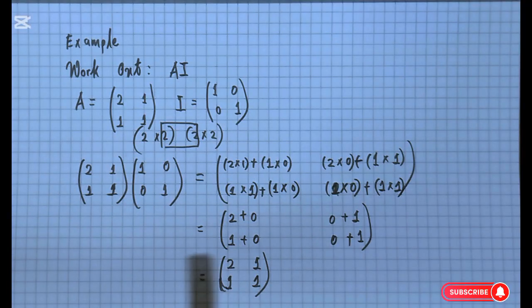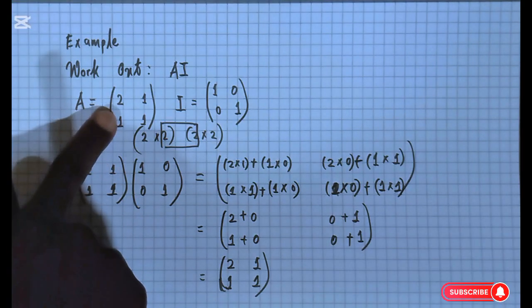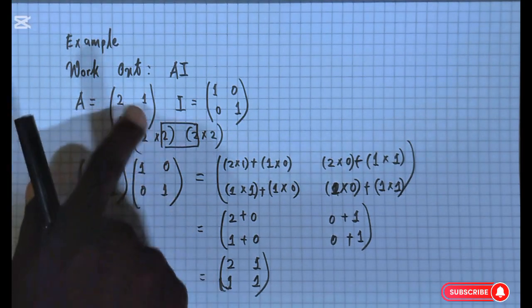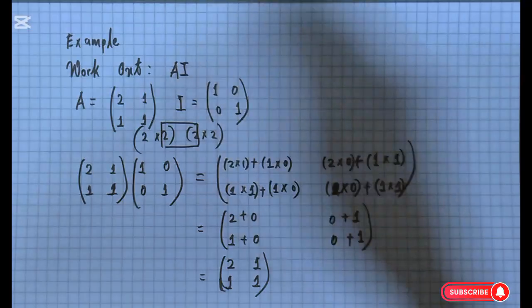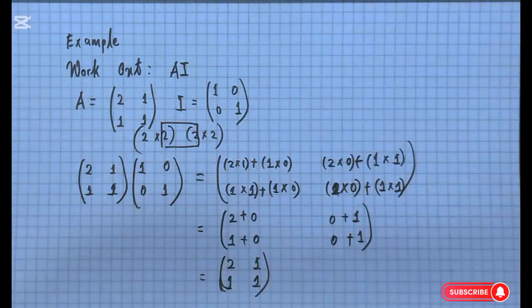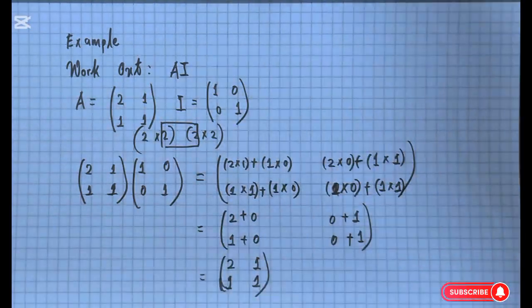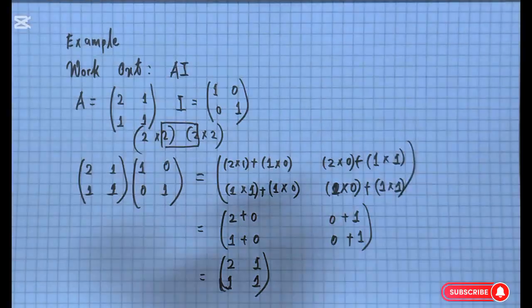All right, so I want you to look at this answer, and I want you to look at the matrix A that we had in the previous situation before we multiplied. We actually have 2, 1, 1, 1 right there. So it's the same thing. So anytime you take a matrix and multiply it by an identity, we always expect that you're going to get the same matrix, as identity is just the same as 1.